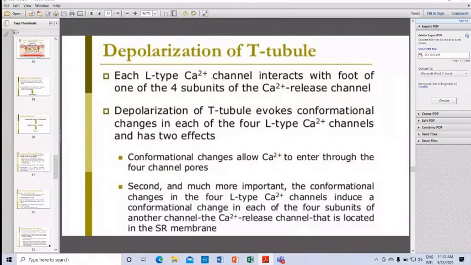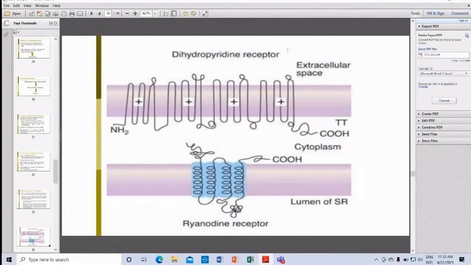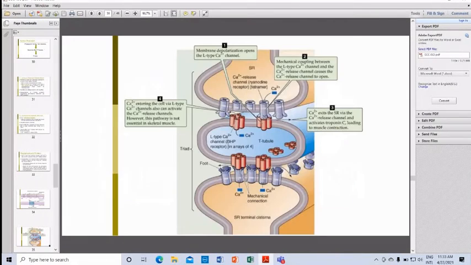This is the dihydropyridine receptor which is present on the T-tubule, and this is the ryanodine receptor. Let's see this picture. Here, in number 1, membrane depolarization opens the L-type calcium channel.